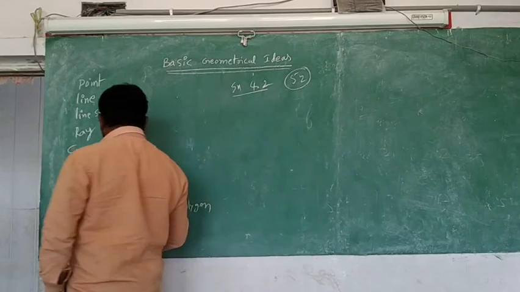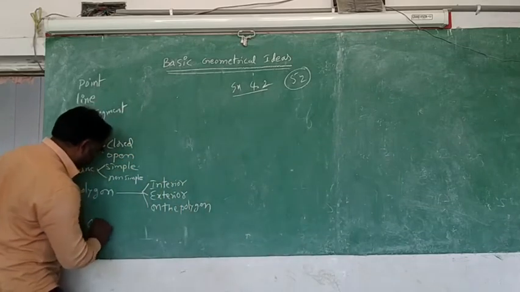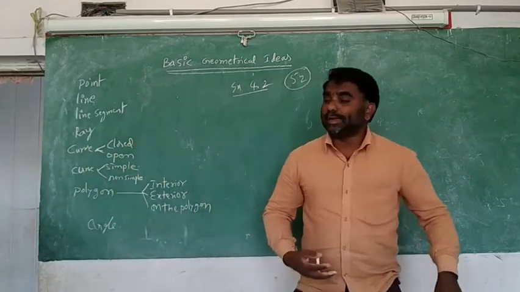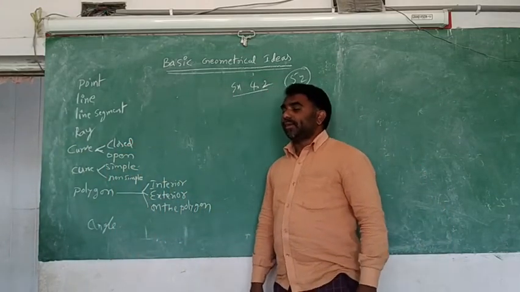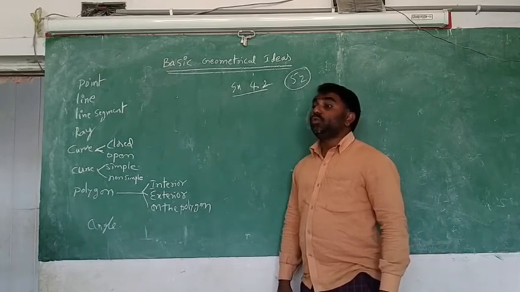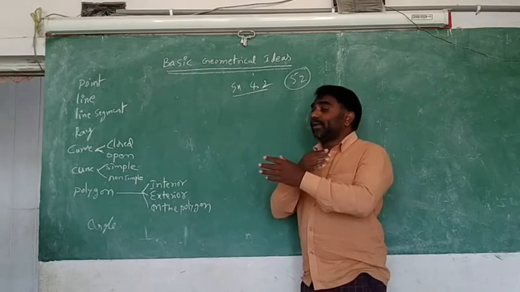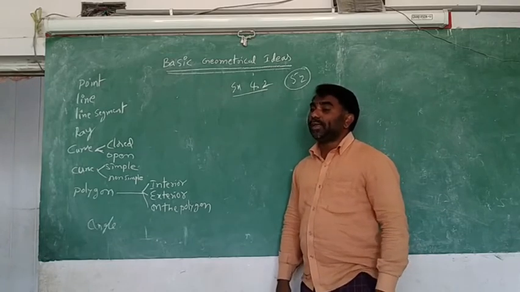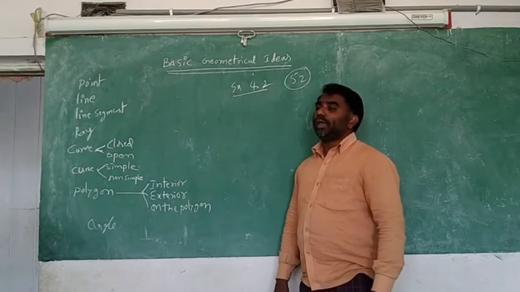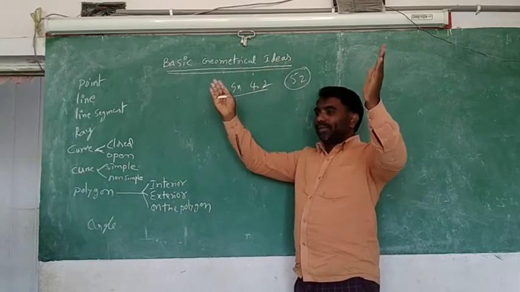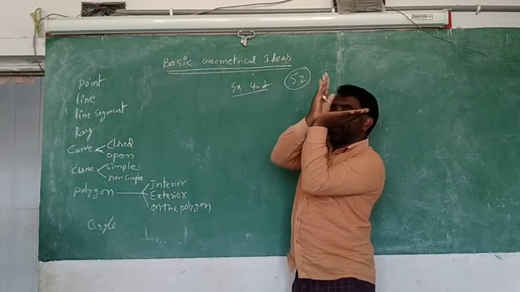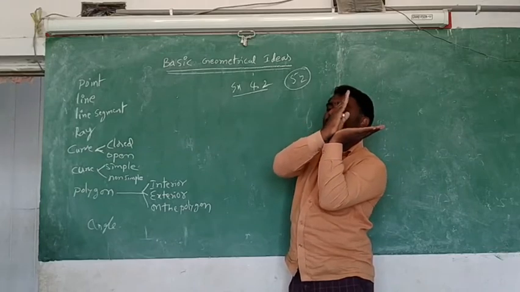So first of all I am going to talk about the angle. Angle means when two lines are intersecting, a special gap is forming there. Not like this gap. Very good. Like this gap. You can observe here the gap, how I am maintaining the gap.